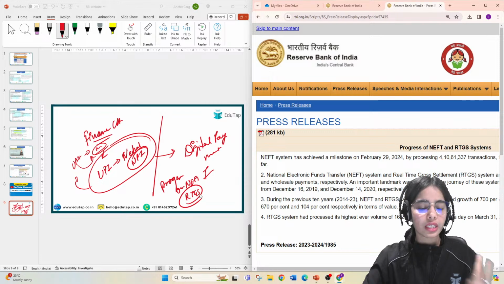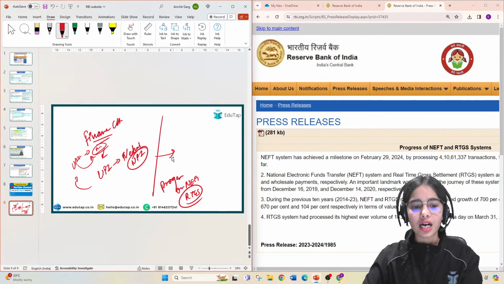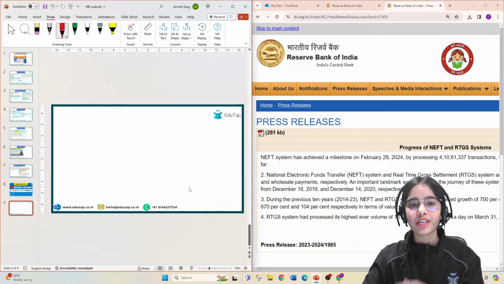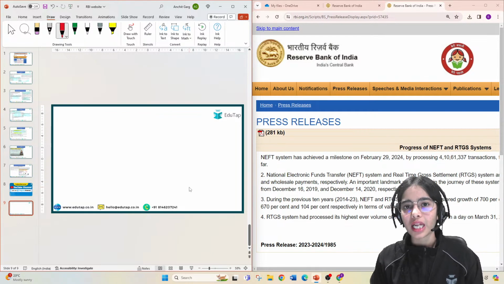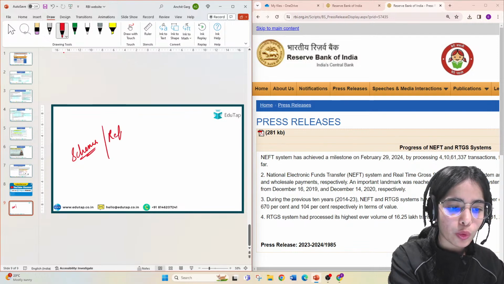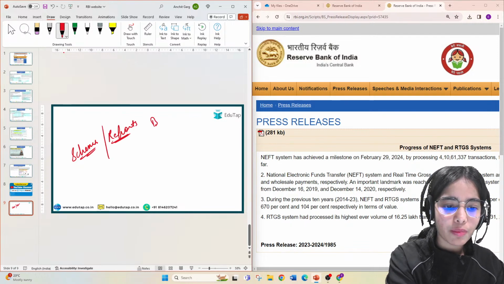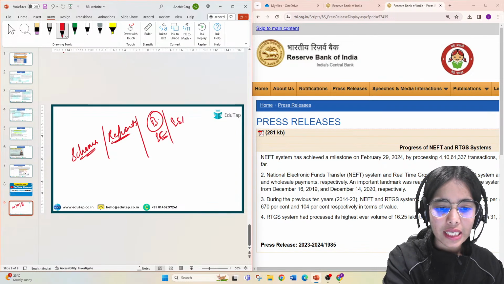Let me tell you, going out of the box, if you want to write an answer on the development of agriculture, or the reduction of poverty that is happening in our country, you have to cover it through the schemes. First cover the schemes, cover the reports, cover the budget, the economic survey, the union budget and economic survey, and cover the ESI current affairs.